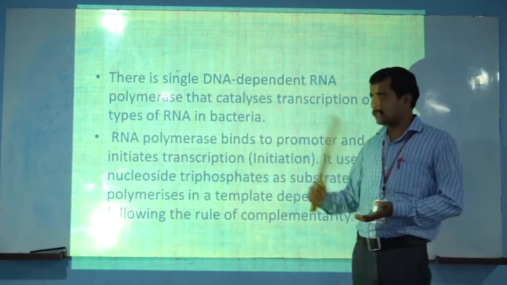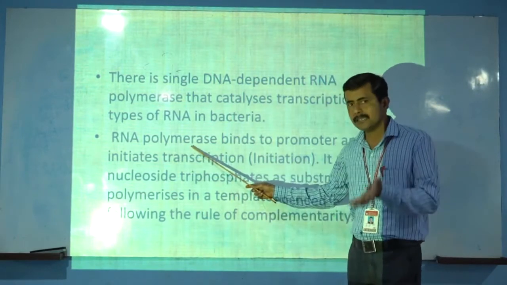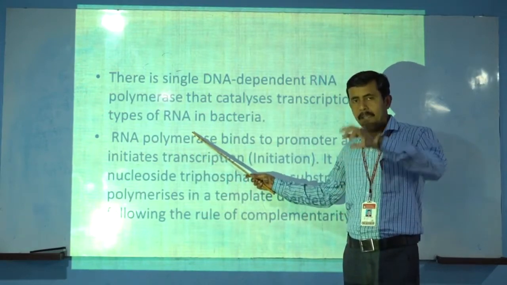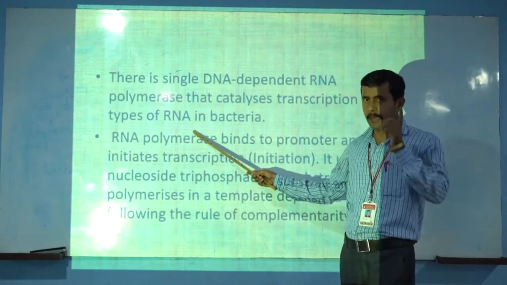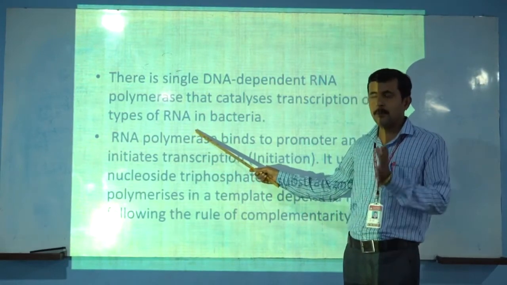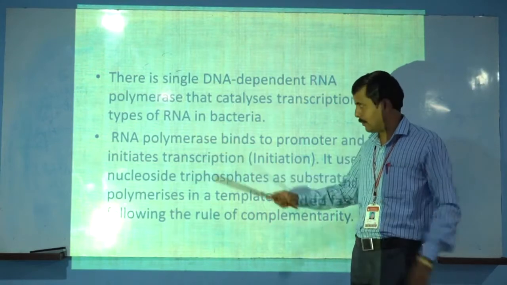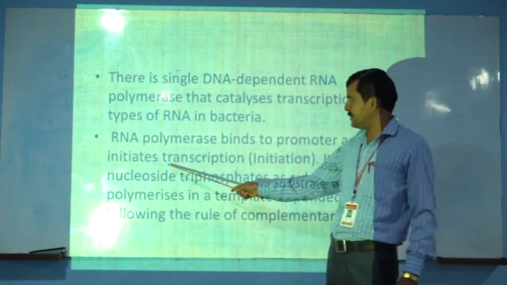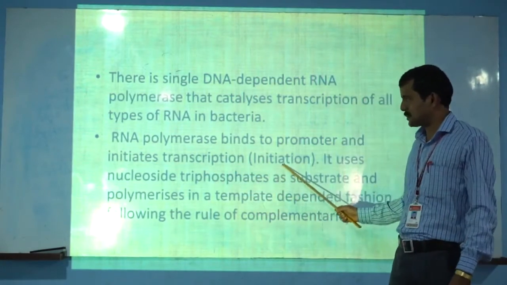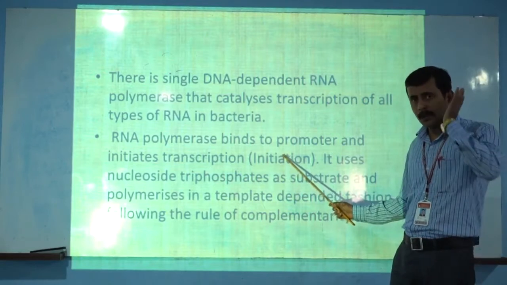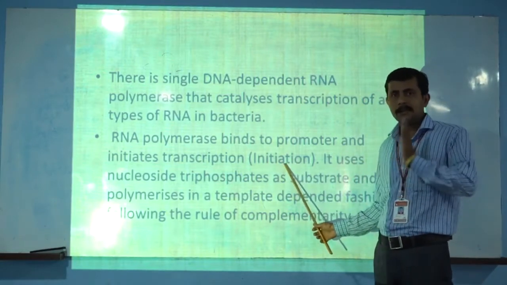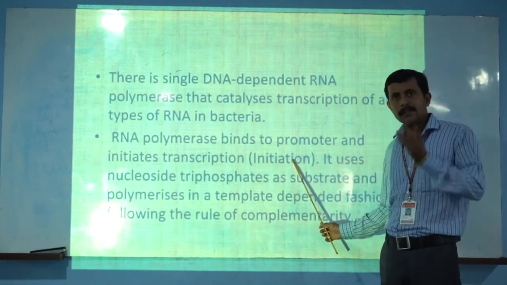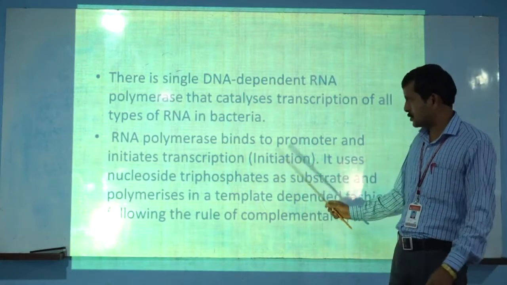How does the transcription process occur? RNA polymerase is the enzyme which initiates transcription when it is bound with the promoter, which is present in the transcription unit. RNA polymerase binds to the promoter and starts the initiation process. You also know that transcription includes three steps: first is initiation, second is elongation, and third is termination.